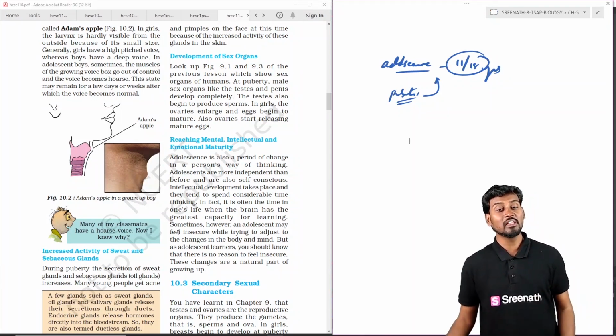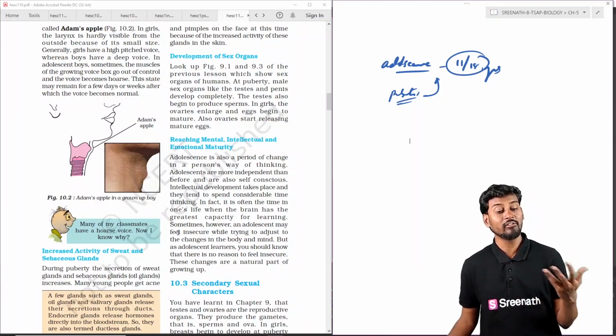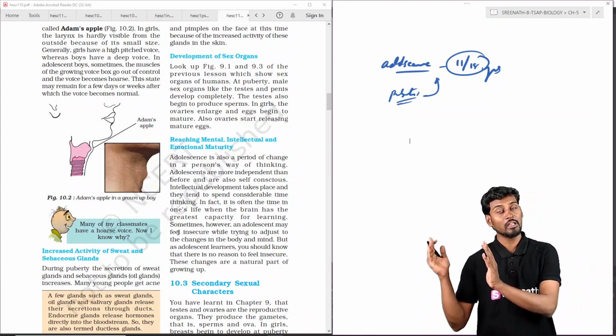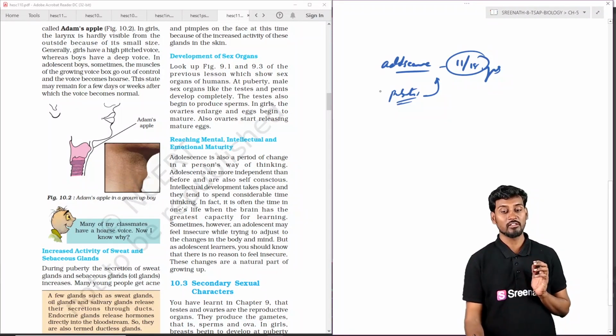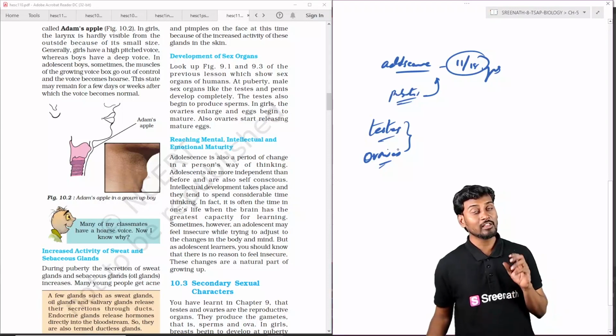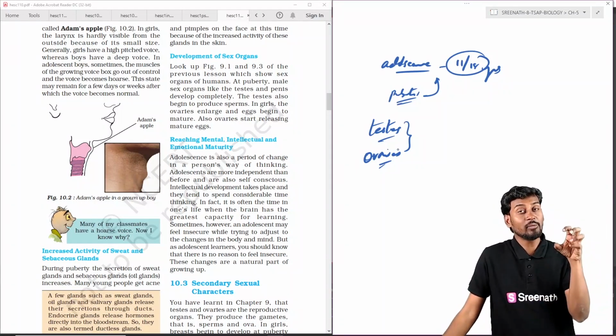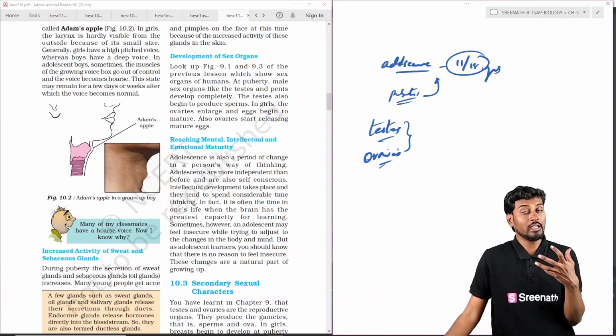Next is the development of the sex organs, which we connect with this kind of activity. The sex organs, whether male or female: in males they are called testes and in females they are called ovaries. The testes and the ovaries are the male and female sex organs within the individual. We can see a development of the sexual organs in size, in length, and also in various other ways.